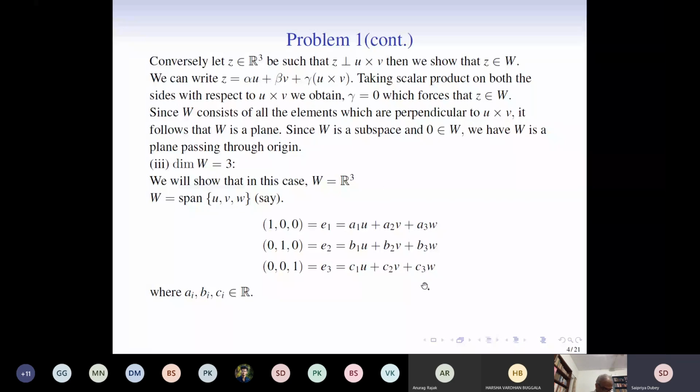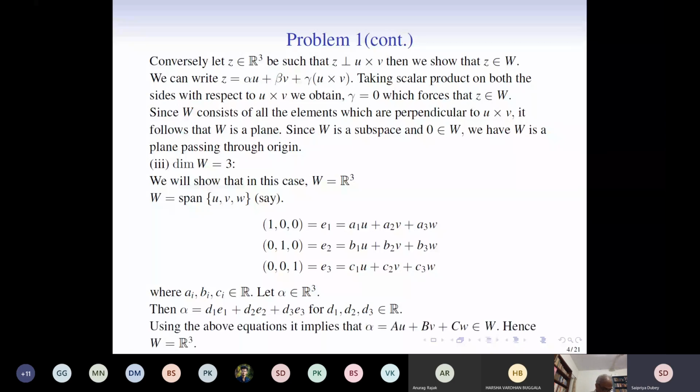Next, let alpha be equal to D1 E1 plus, okay, this is the mistake. So here it should be little w. We take any little w in capital W. So it can be written as D1 E1 plus D2 E2 plus D3 E3, where the di's are in R. So by the above equation, it again implies that this w will be written as a linear combination of U, V, and capital W in W.